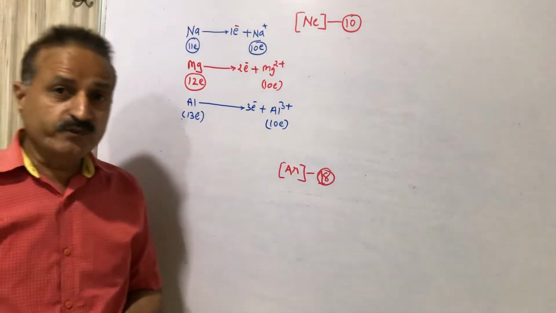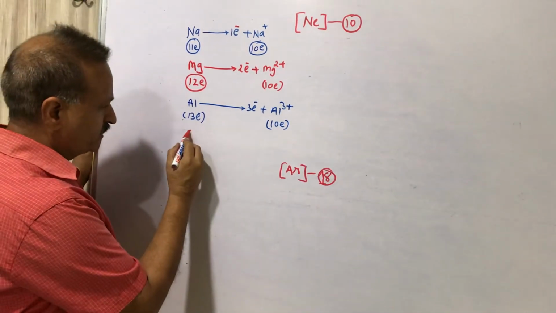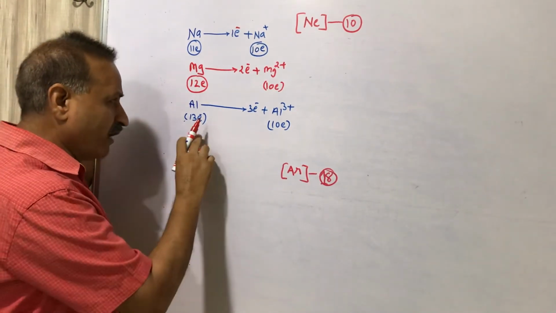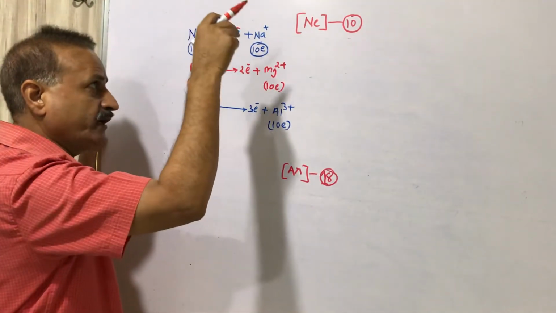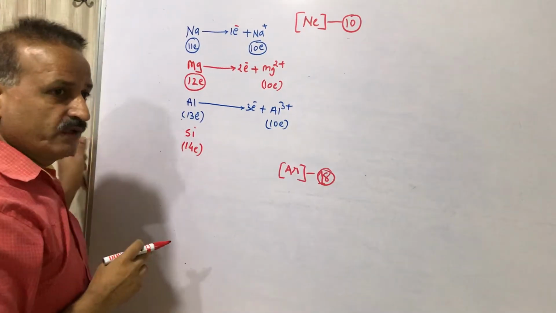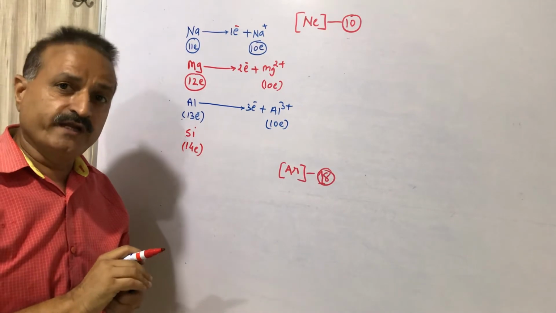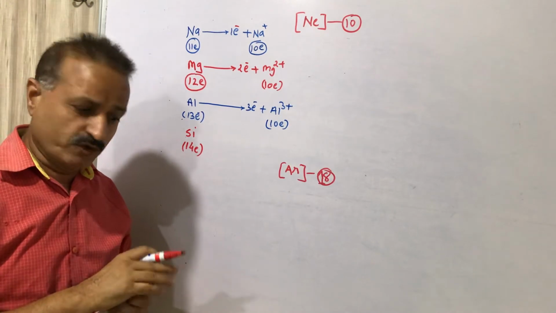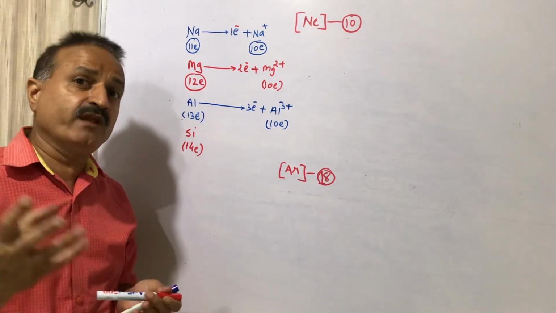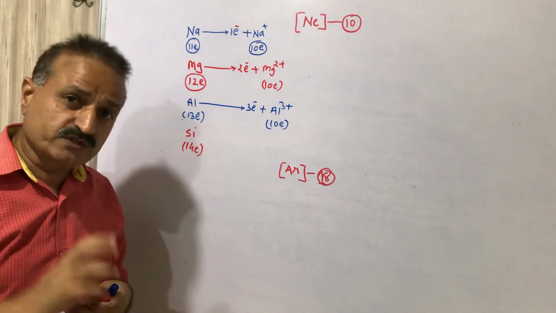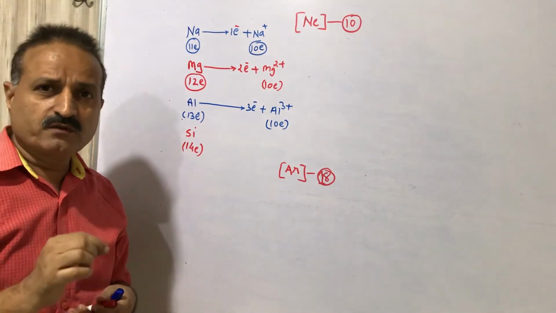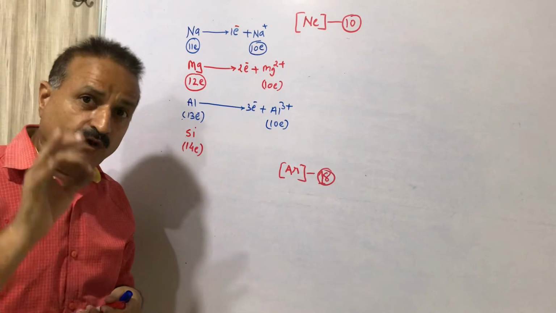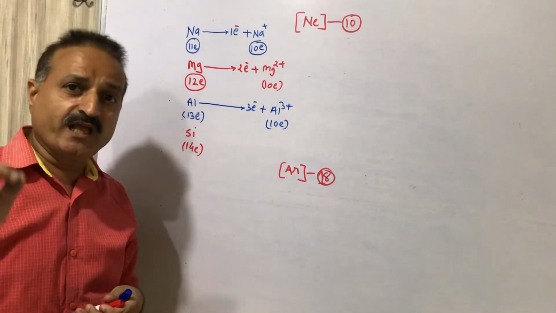Now again some confusion. It is for silicon. Silicon's atomic number is 14, meaning it has 14 electrons. It can lose 4 electrons, then the electrons will be 10. It can gain 4 electrons, then the electrons will be 18. Like carbon, atomic number 6, can lose 4 electrons and convert into helium, or gain 4 electrons and convert into neon. Same with silicon. Silicon is not a metal, it is a half metal. So silicon can lose 4 electrons or gain 4 electrons.